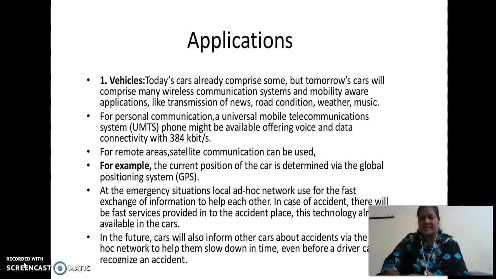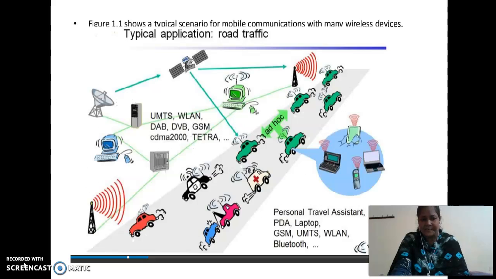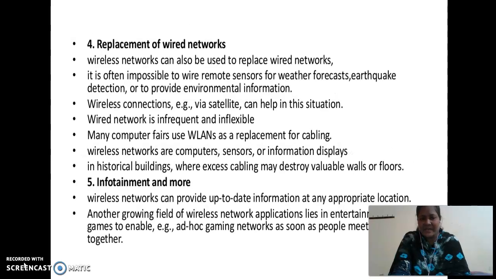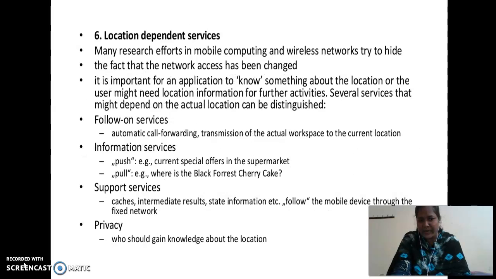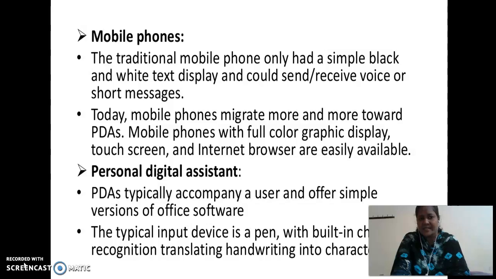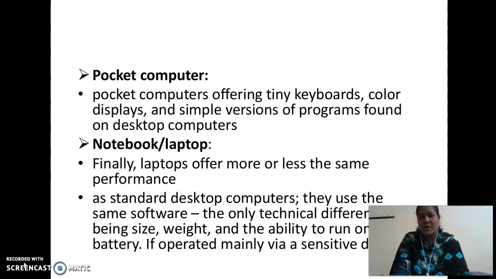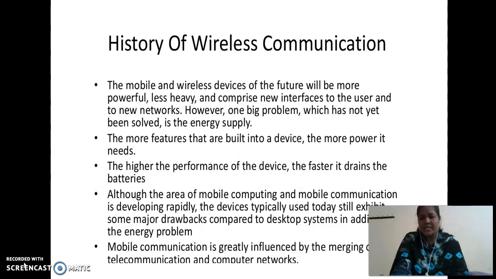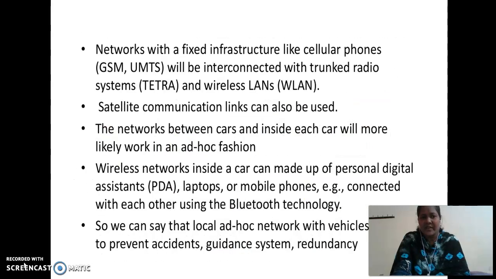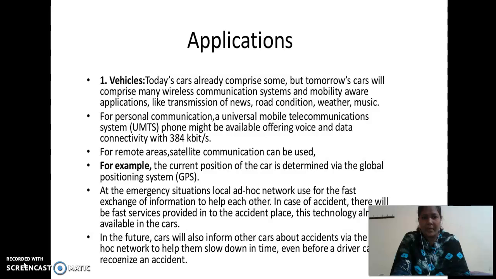Next, what are the applications we are using in present mobile computing? There are so many applications: vehicles, networks, emergencies, businesses, replacement of wired networks, infotainment and more, location dependent services, and sensors, embedded controllers, pagers, mobile phones, personal digital assistants, pocket computers, notebooks or laptops. These are the different types of applications. First one is vehicles.